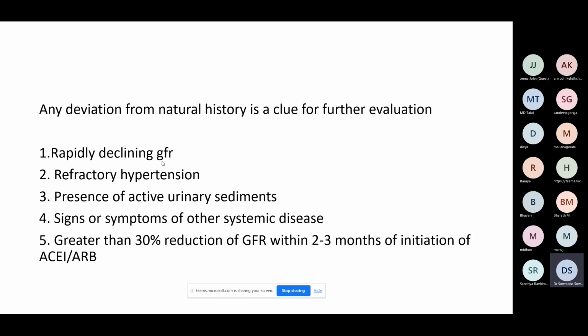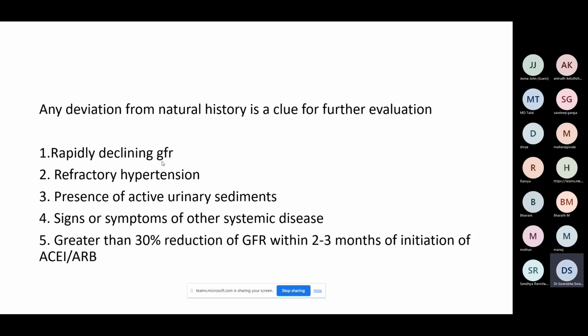Any gross hematuria, dysmorphic RBCs being seen, many RBCs being seen, say the field is filled with RBCs. So, that is not a typical case of diabetic nephropathy at all. So there you have to evaluate for an alternative etiology. That is clue number 3.